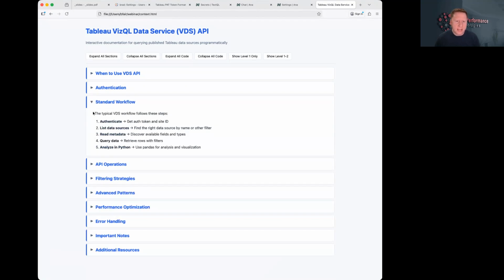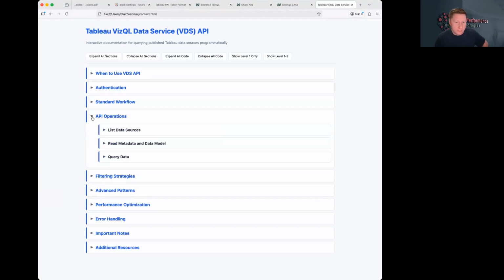Then we're detailing a standard workflow for using the VDS API, which I think makes sense as any reasonable analytical workflow. First, we authenticate, log in, get what we need to interact with the objects on Tableau. Second, we'll list the data sources, find them by name or whatever other filter we might need. Then read the metadata of that data source. We, as analysts, will explore a data source if we've never seen it before. That's how we learn to ask it the right kinds of questions. So Anna does the same thing. Then query that data, and finally do something with it, analyze it in Python.